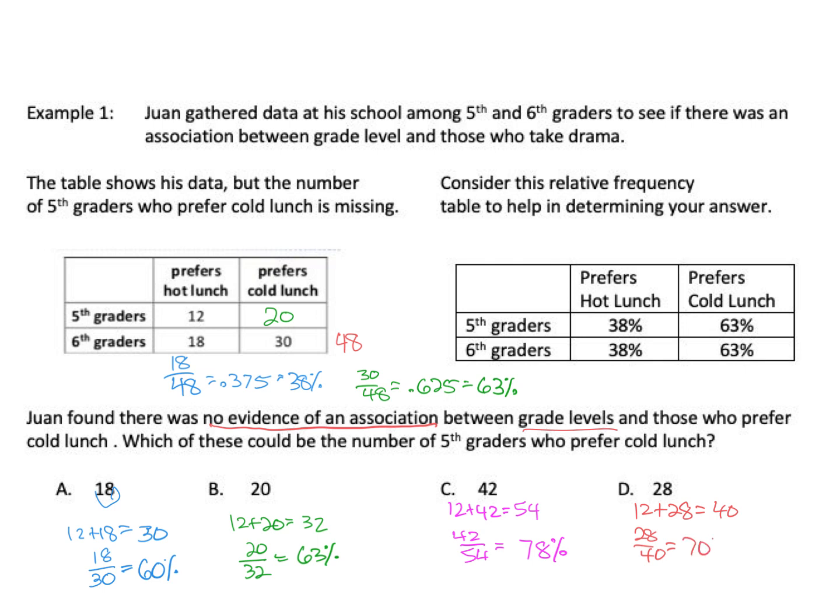That's 70%. Okay, so notice how we want to make it so there's no correlation, meaning that we need to have 63% here. So what number works for 63%? That's the 20. So our answer is going to be 20.